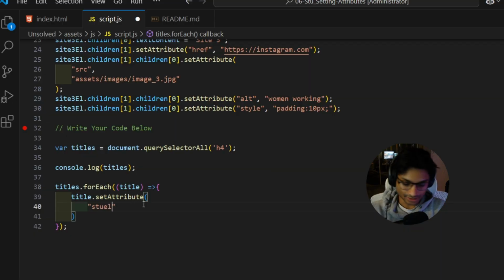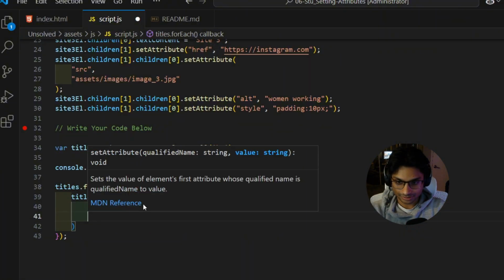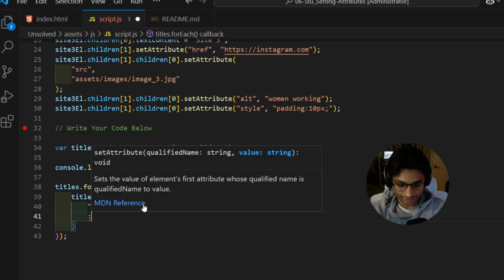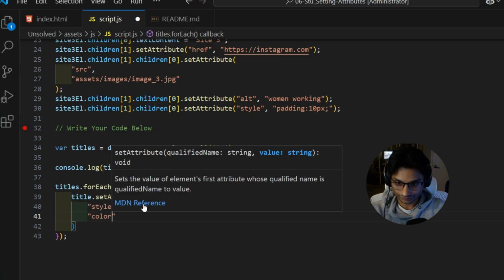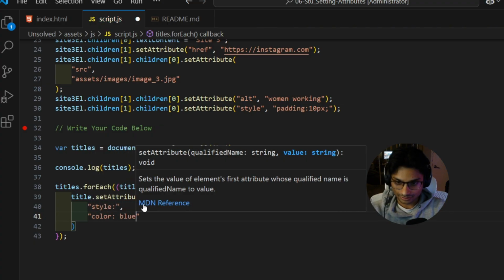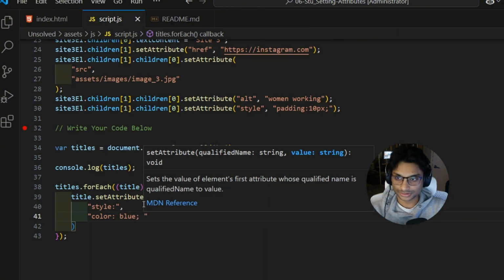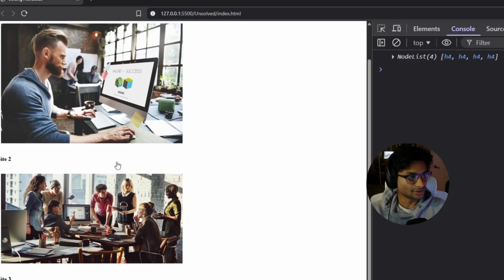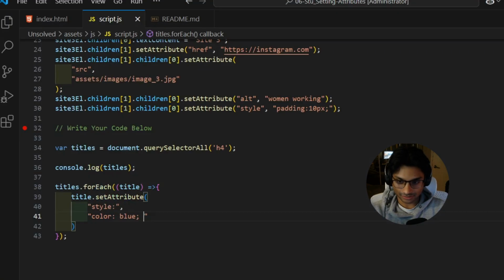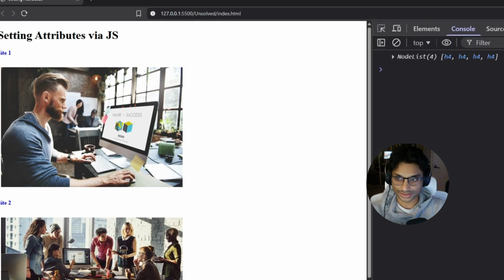right? We want the style, and we want color to be blue. And let's just make sure it's working. It is not, and it's not working because we added a semicolon over here, like styles, which we don't need. And now it's working. As you can see, the site is blue.